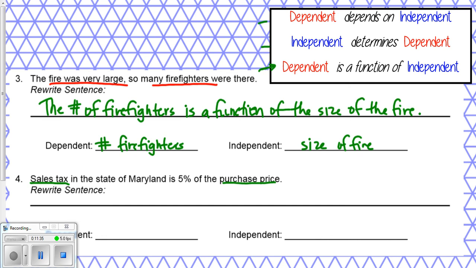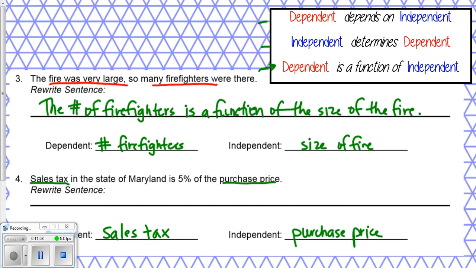Okay, so we just need to look at the two and determine what comes first, right? What would be independent, what would be dependent? Think about it. Okay, hopefully you determined that the sales tax is dependent. The sales tax comes after you already know the purchase price.